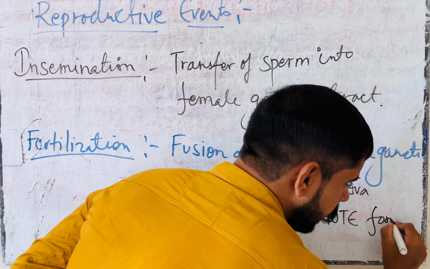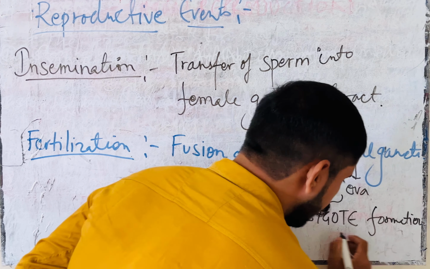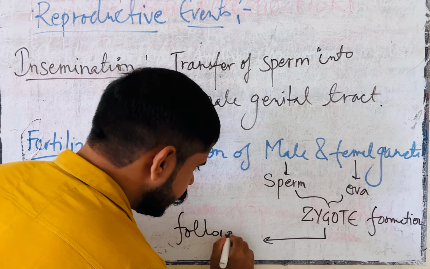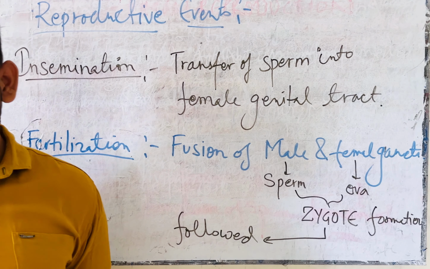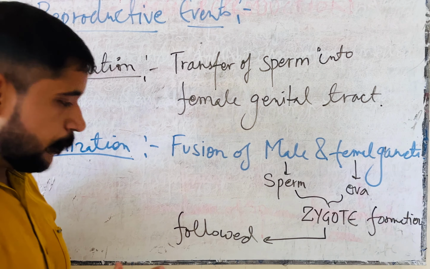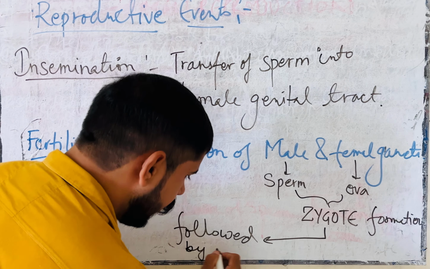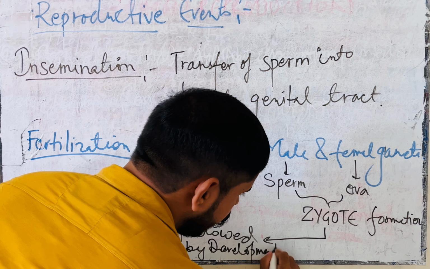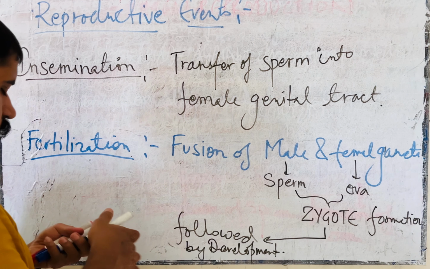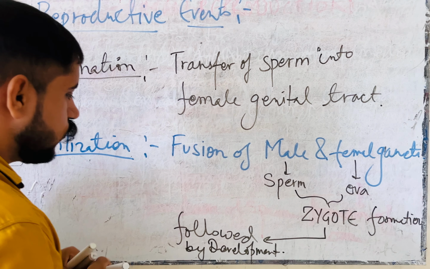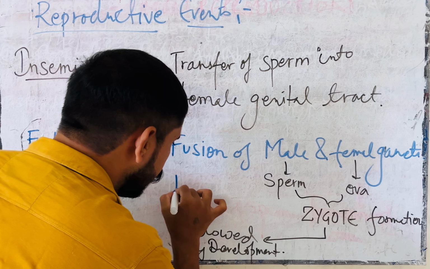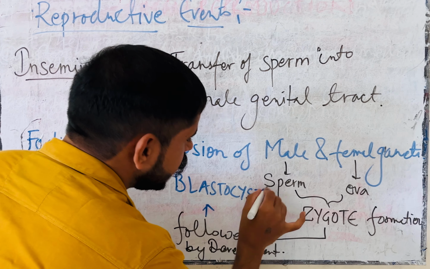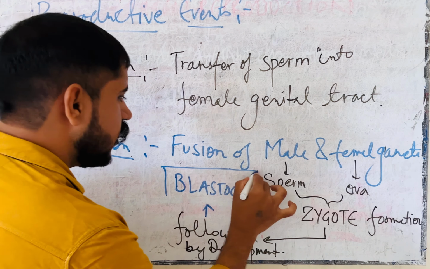Zygote formation is followed by development of that particular stage, which is called the blastocyst.